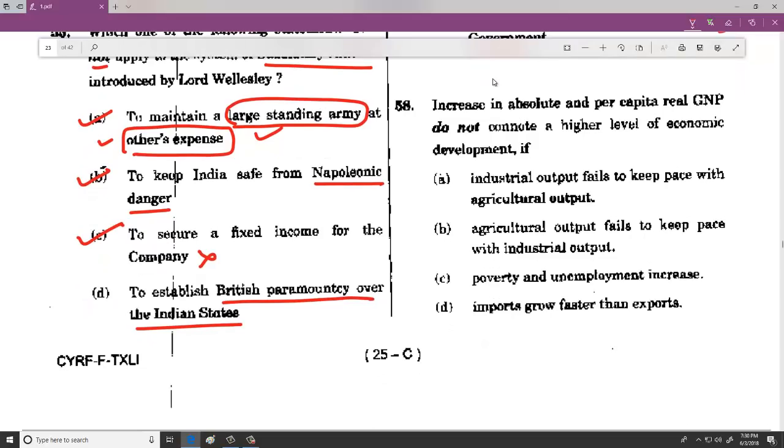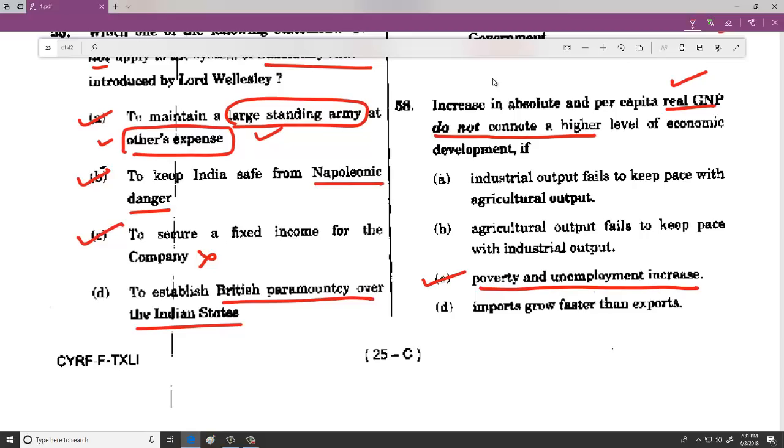Next, increase in absolute and per capita real GNP. See here, do not connote. So if we say yes, there has been an increase in real GDP or real GNP, but it is not a meaning of high level of economic development if poverty and unemployment does not decrease, right? Sorry.